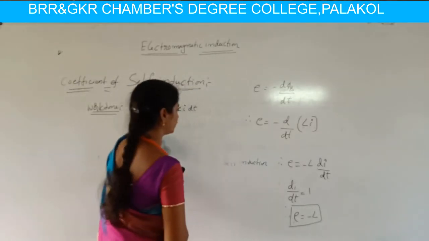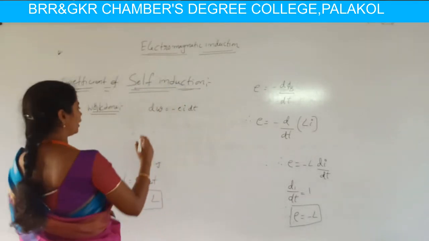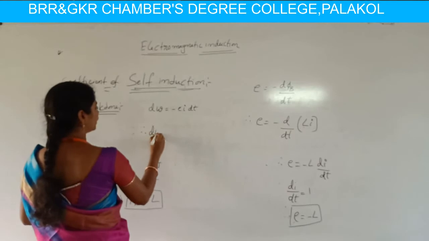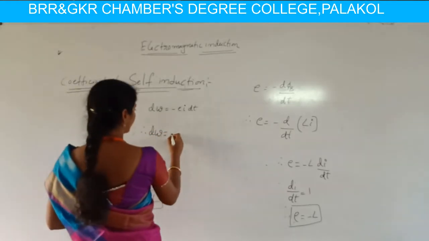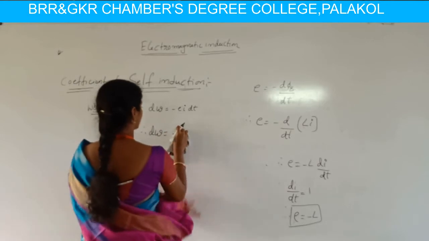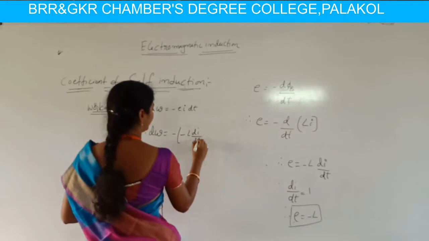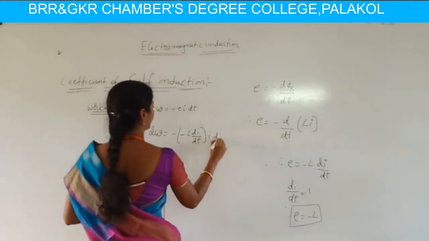We already know the E value is minus L into di by dt. Then the work done dW is equivalent to minus of minus L di by dt times I dt.